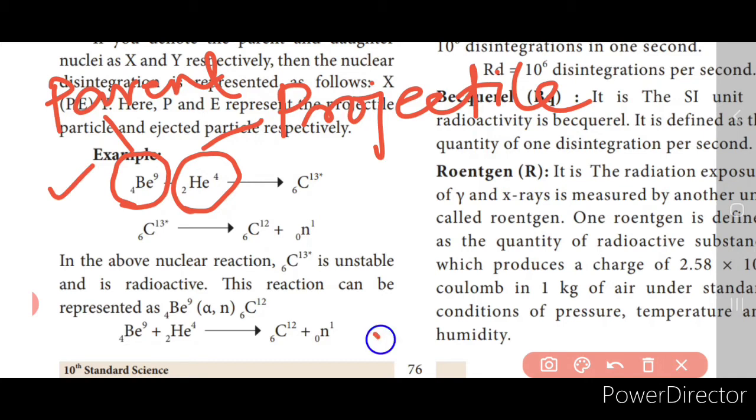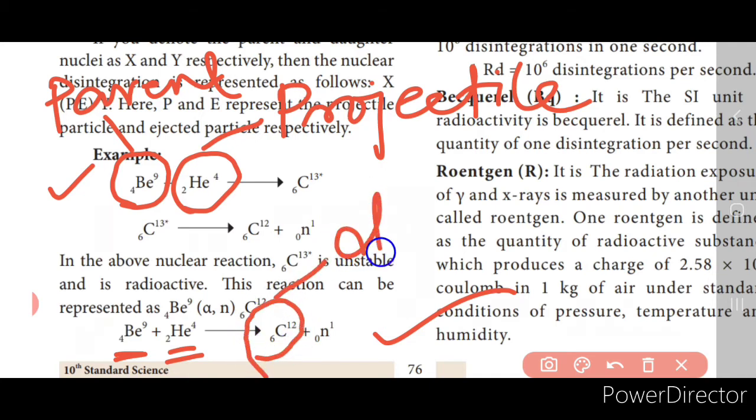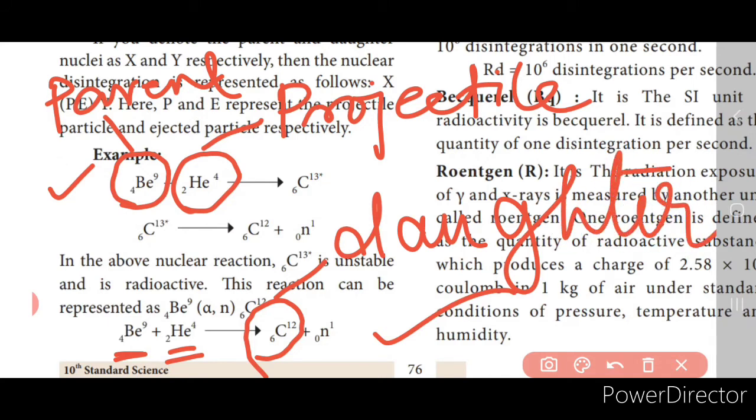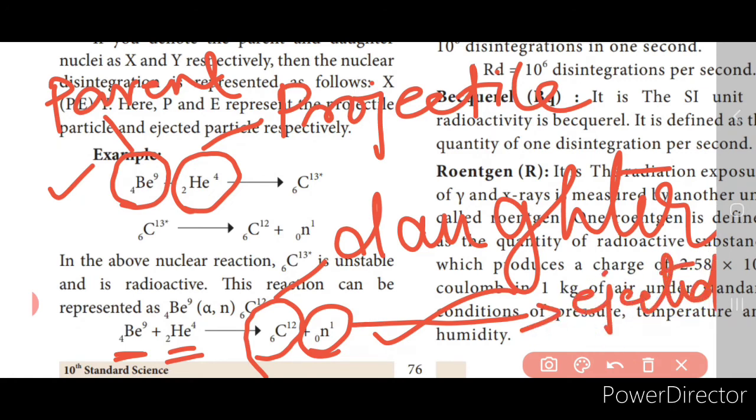Now here you can see the complete reaction. This is the parent nucleus and this is the projectile, and this will give a daughter nuclei, isn't it? So carbon-612 is the daughter nuclei which is produced after the artificial radioactivity, and this is the ejectile particle, because this is ejected after the parent nuclei has been formed.